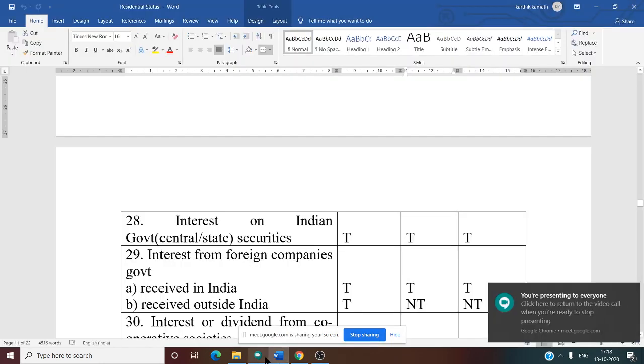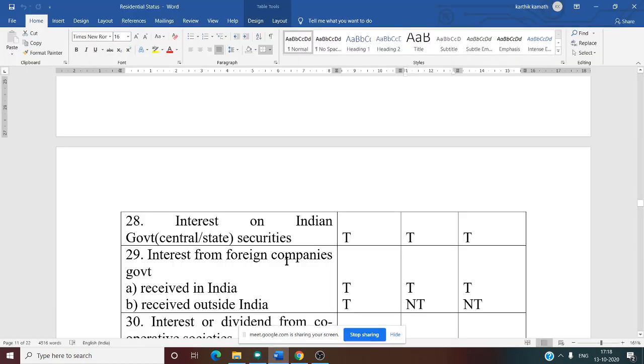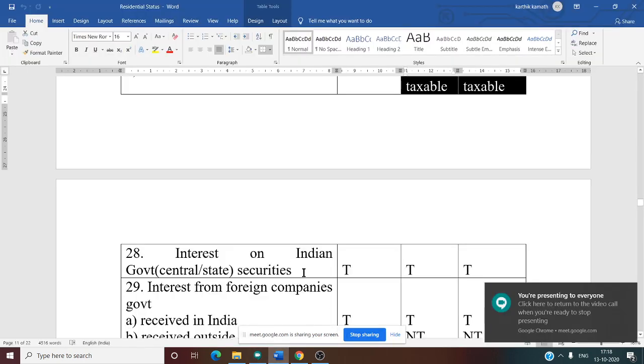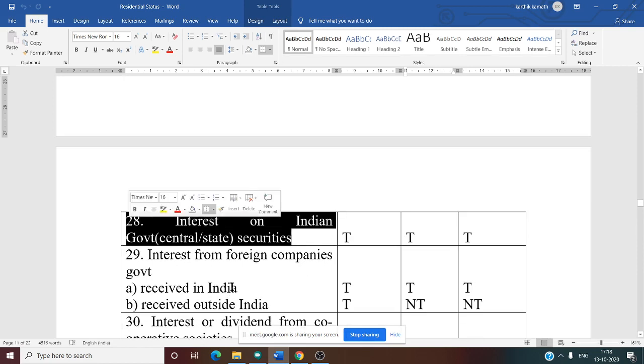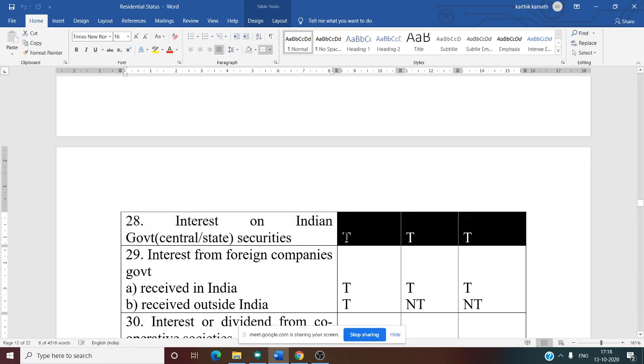Yes. So now, next thing we need to see about interest on Indian government or central or state government securities. See this, again Indian word is there. Interest received from Indian government security, all three are taxable.